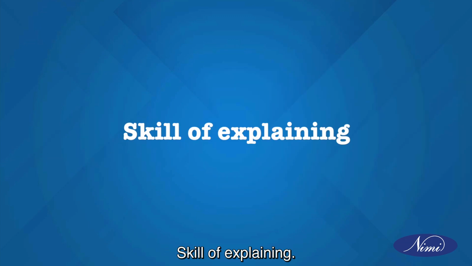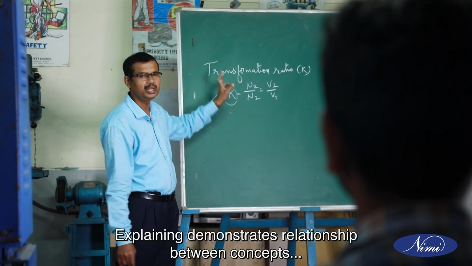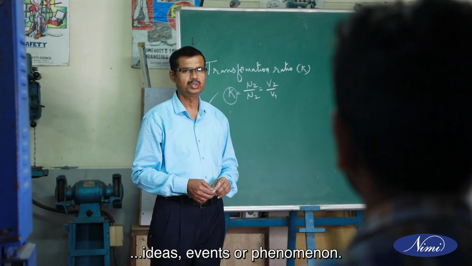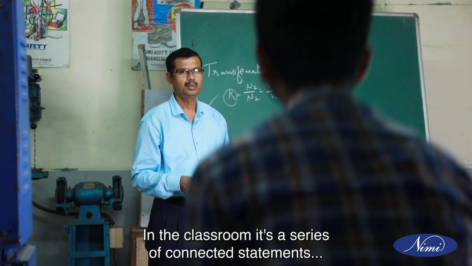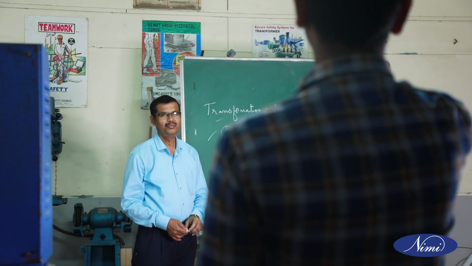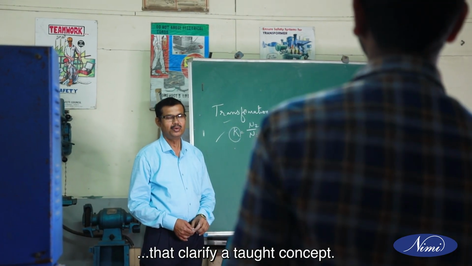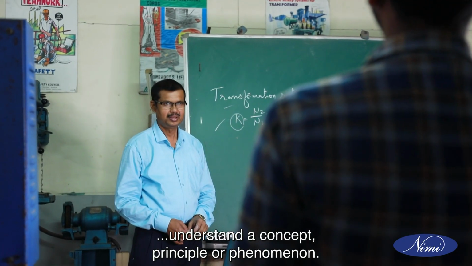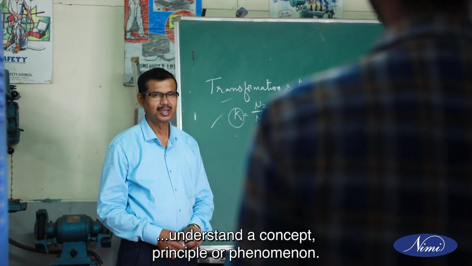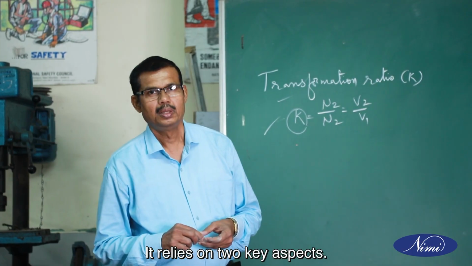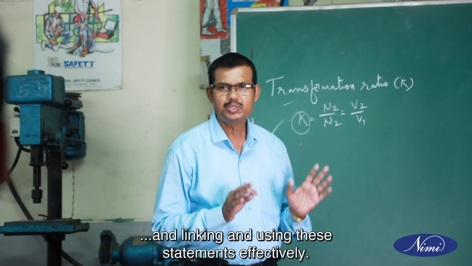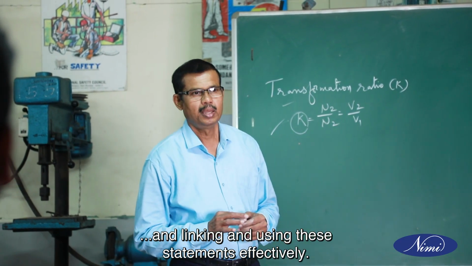Skill of explaining. Explaining demonstrates relationships between concepts, ideas, events, or phenomena. In the classroom, it's a series of connected statements that clarify a taught concept. The skill of explaining is about helping someone understand a concept, principle, or phenomenon. It relies on two key aspects: selecting the appropriate statements and linking and using these statements effectively.